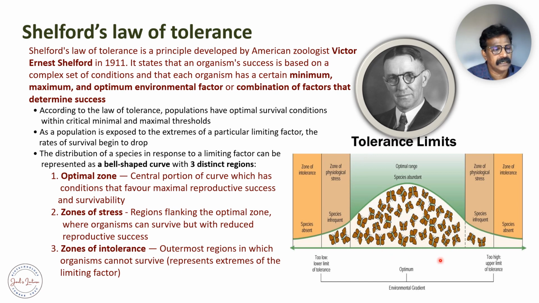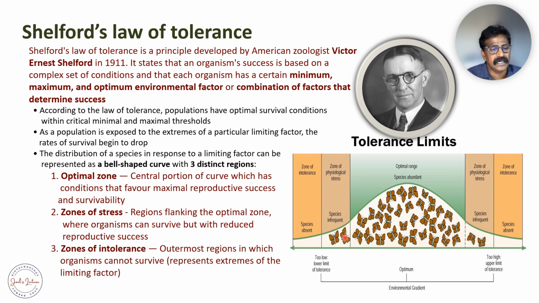The first region is the optimal zone, and that is the central portion. This is the optimal zone of the curve, which has conditions that favor maximal reproductive success and survivability. That is what you call the optimal zone. Whereas the second is the zones of stress, the regions flanking the optimal zone, where the organism can survive but with reduced reproductive success.